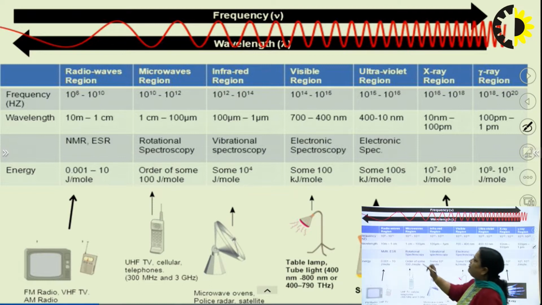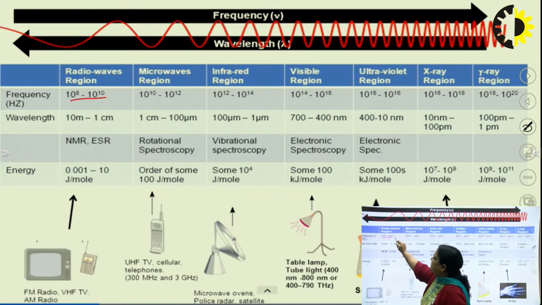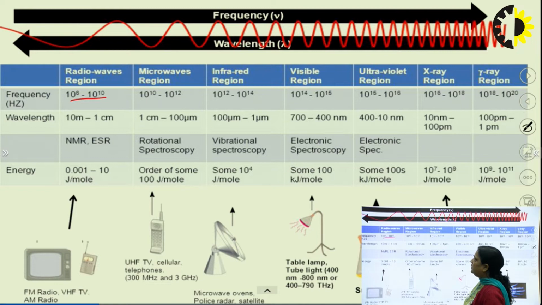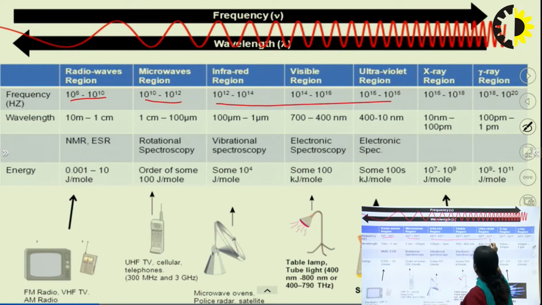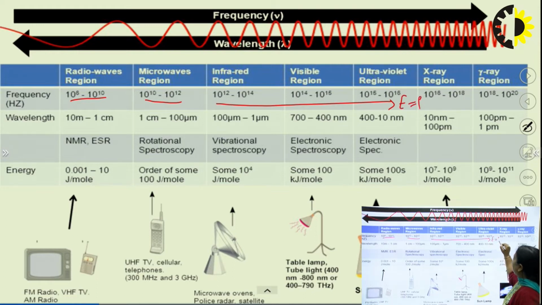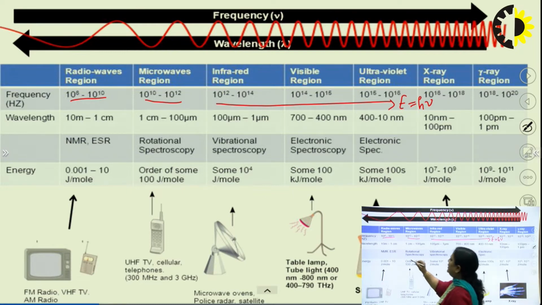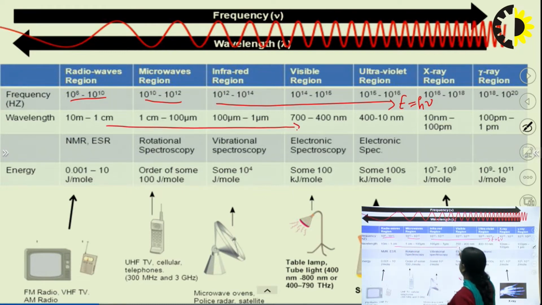The frequency of radio waves is in the region of 10 to the power 6, microwave 10 to the power 10 to 12. So here we see the increasing order of frequency. Why? Because E is equal to h nu, that is directly proportional. But if we check the wavelength, then easily we can say it is the decreasing order of wavelength.